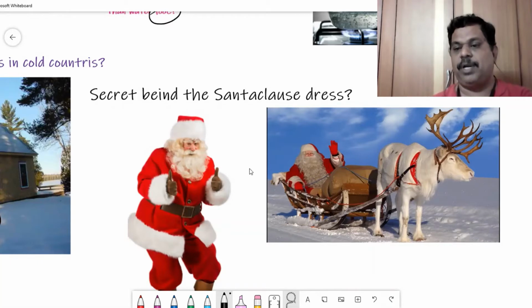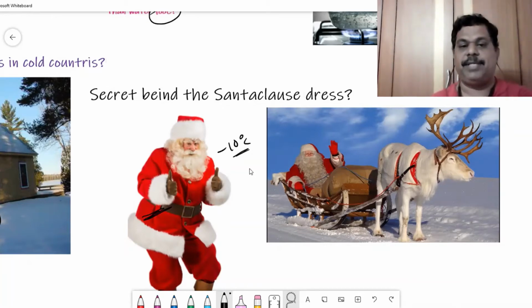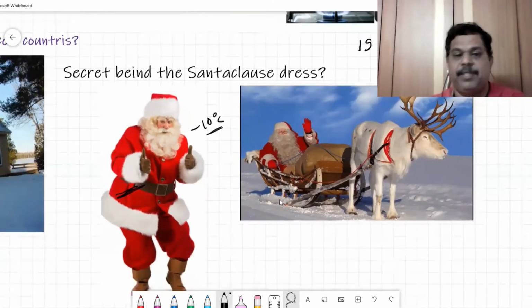Why? Because even look at these animals. They have a lot of fur. Their bodies are covered with it. That's why they are insulated. So Santa Claus is also insulated from that extreme cold weather outside. That's why he protects every part of his body with proper clothes. Otherwise, he cannot survive because of that extreme weather.